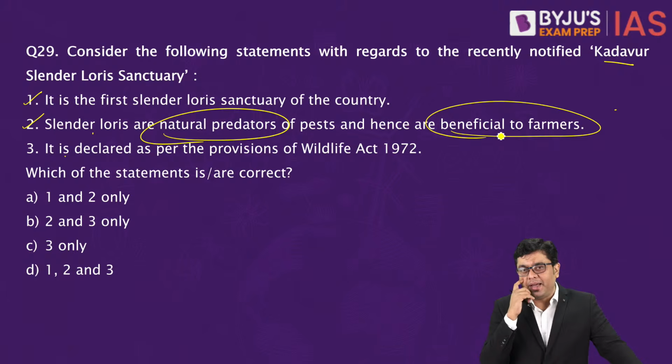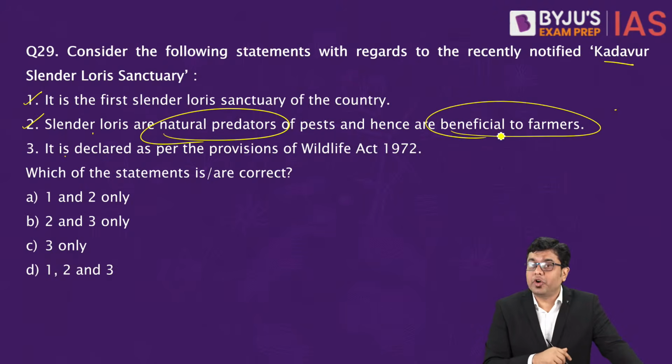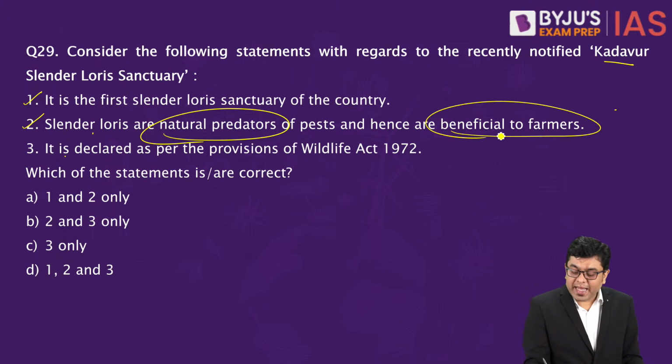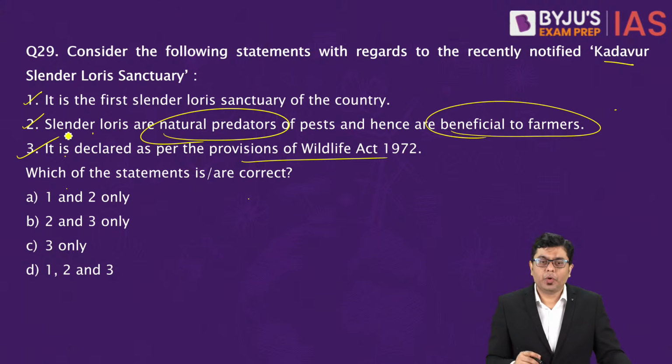For that also they are hunted. Now the special thing about this particular species of Slender Loris is its very large eyes, and it has a vestigial tail. The tail is not active. Okay, so it is declared as per the provisions of the Wildlife Act, as is the case with any protected area.